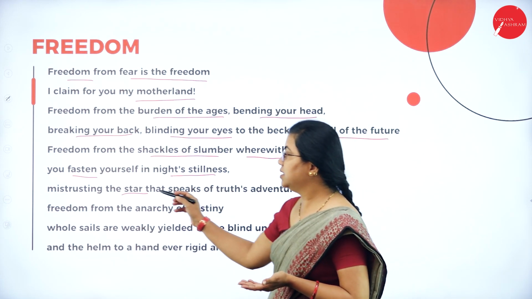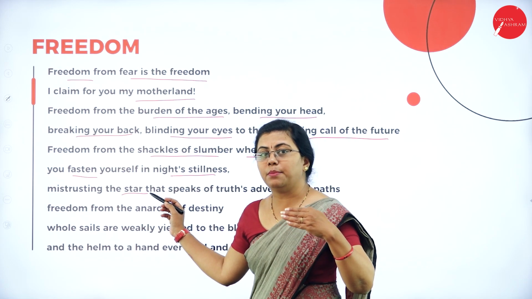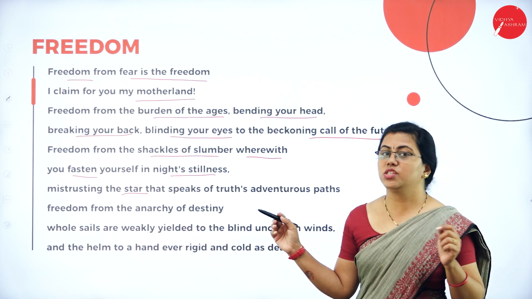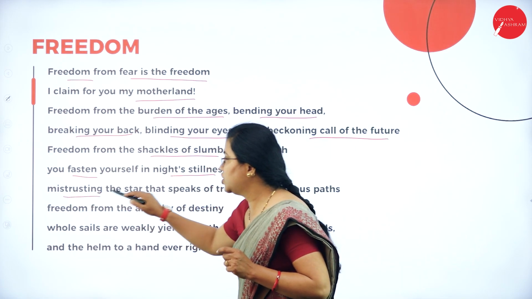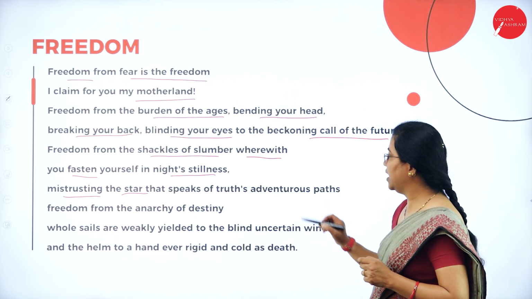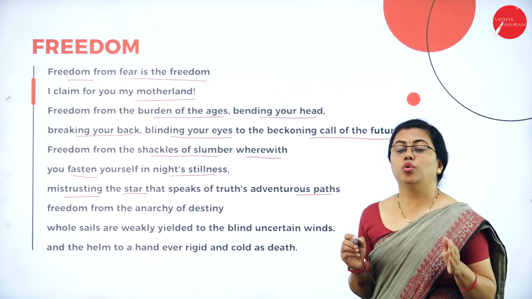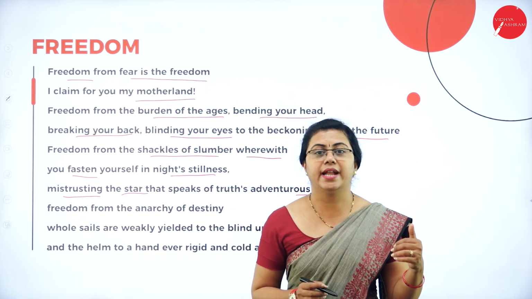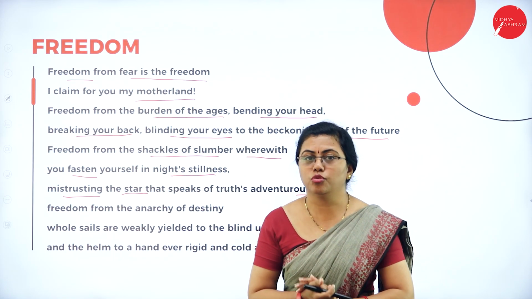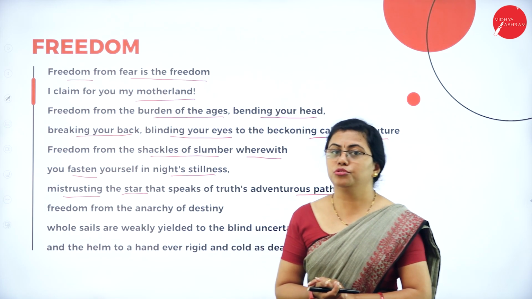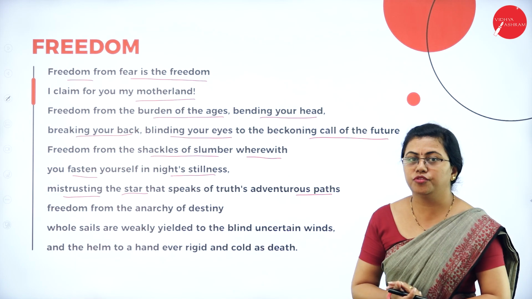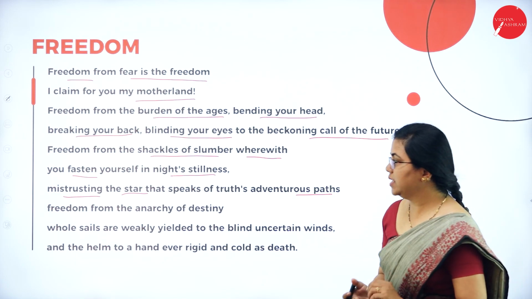Okay, so the star, that is, there is somebody who is showing the way, but she is not able to trust. The motherland is not able to trust. She is mistrusting the star that speaks of truth's adventurous paths. So don't go on a wrong path that is led by false facts. Okay, you always have to go by the fact that truth leads you is what he is trying to say. That means always be truthful, always speak truth is what he says.